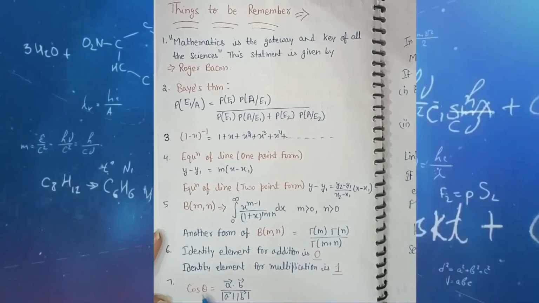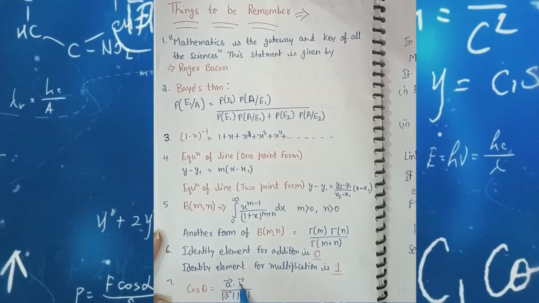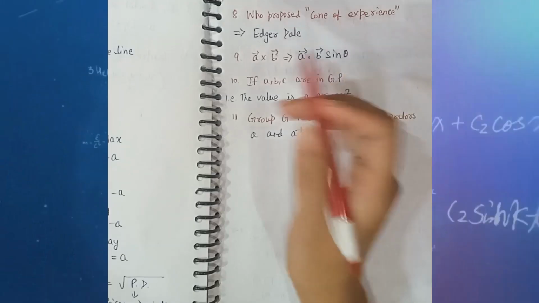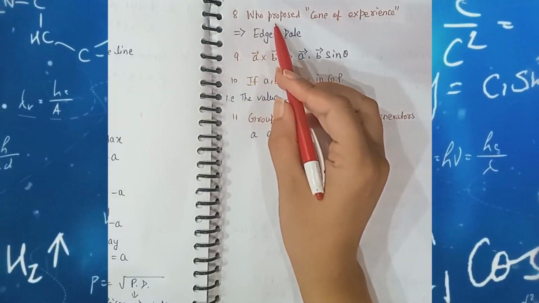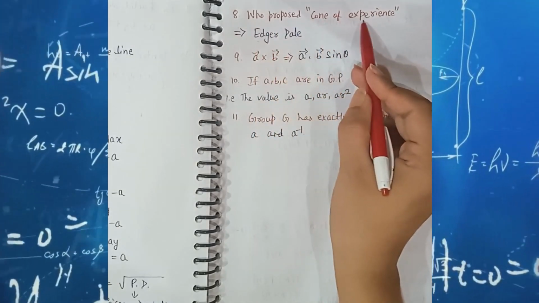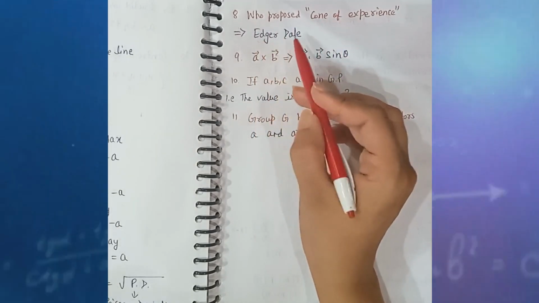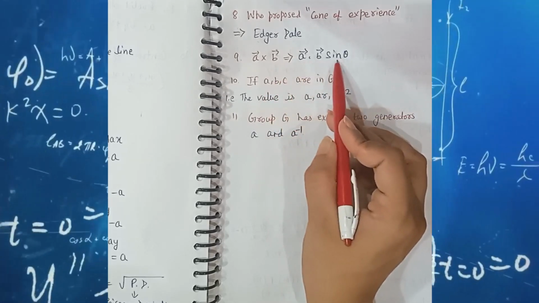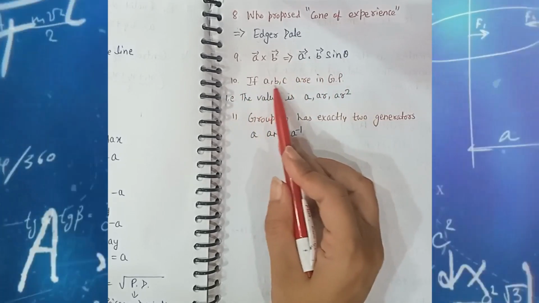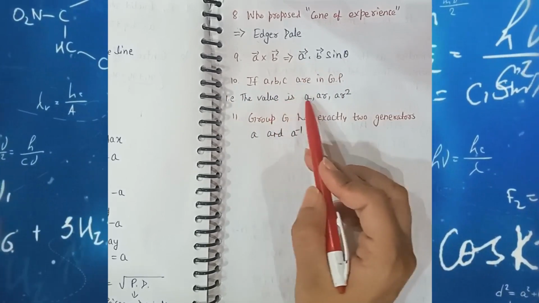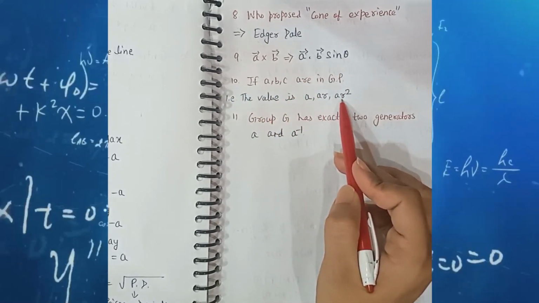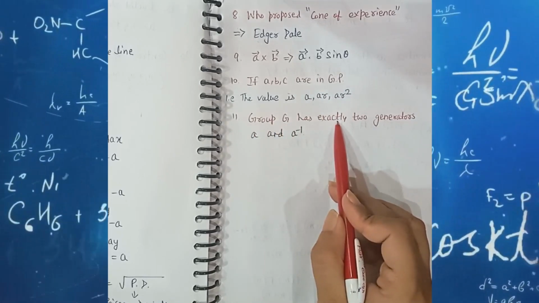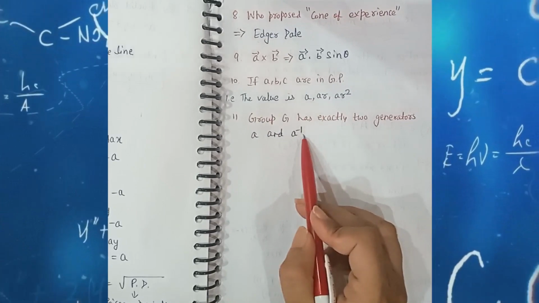Seventh one is cos theta. Formula of cos theta is a dot b divided by mod a mod b. Eighth one is the name of the mathematician who proposed the cone of experience. The answer is Edgar Dale. Ninth one is a cross b. a cross b is always equal to mod a mod b sine theta. Tenth one is if a, b, c are in GP, then the terms are a, ar, ar square. 11th one is a group G has exactly two generators, a and a inverse.